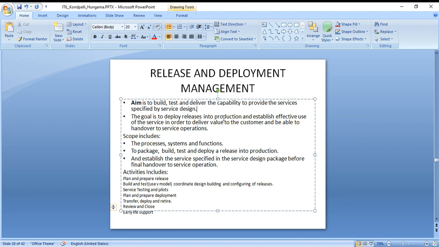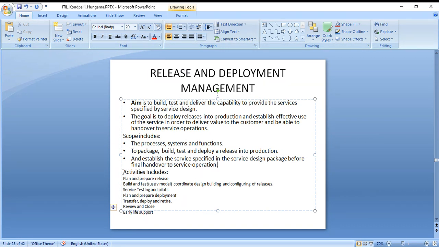The goal is to deploy releases into production and establish effective use of the service in order to deliver value to the customer and be able to hand over to service operations. The scope includes the processes, systems, and functions to package, build, test, and deploy a release into production, and establish the service specified in the service design package before final handover to service operation.